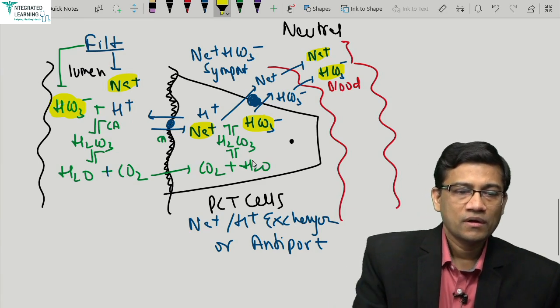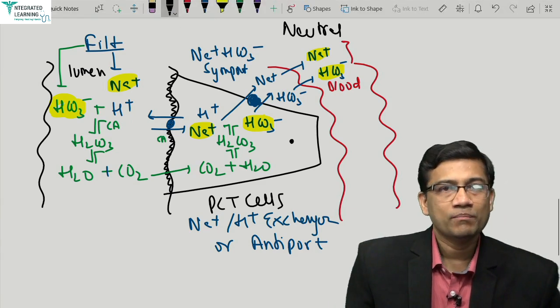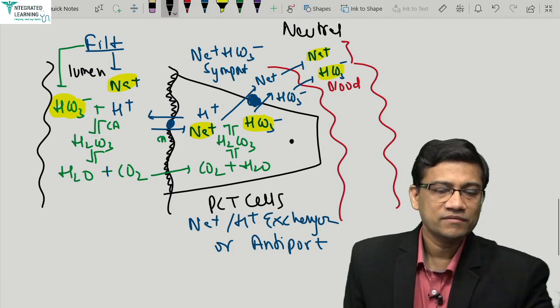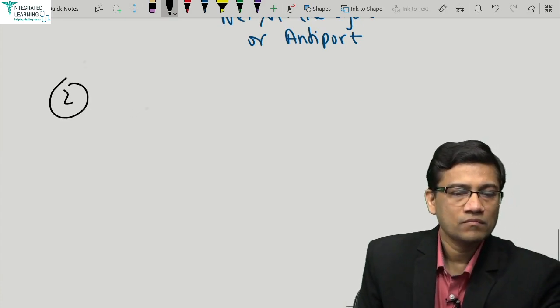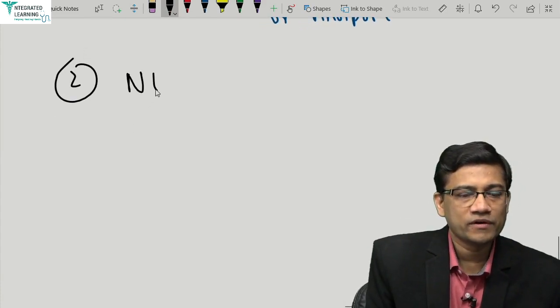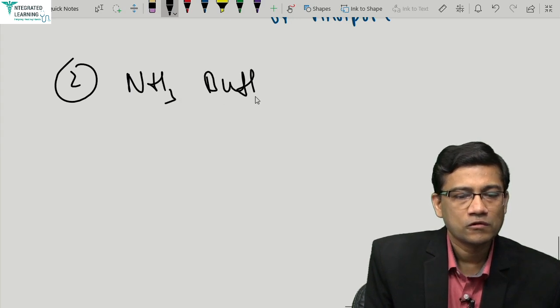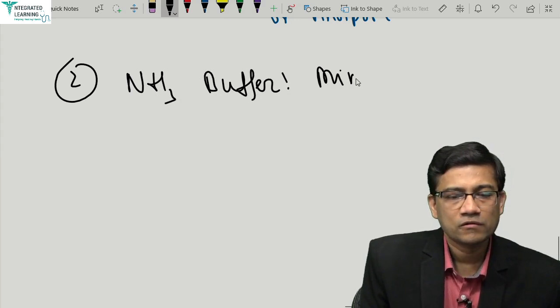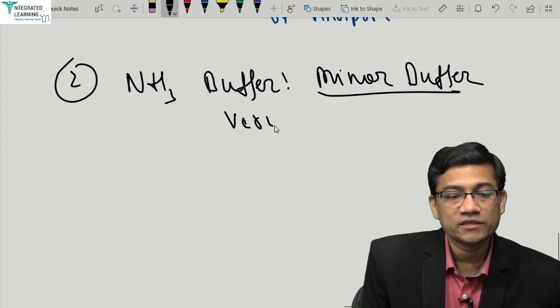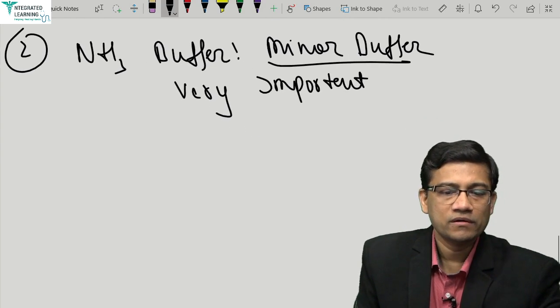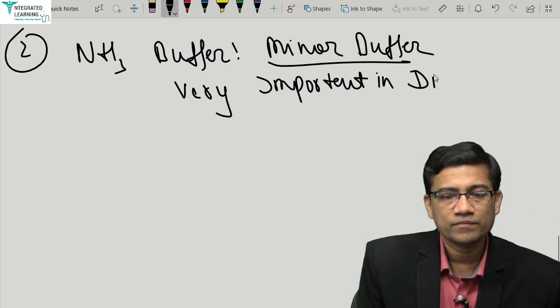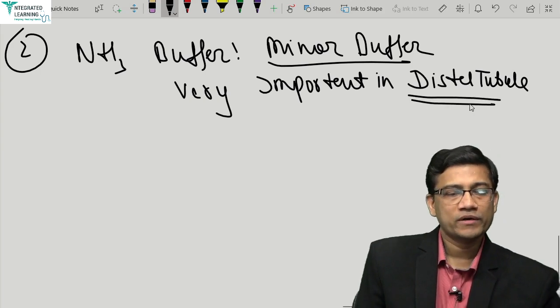Okay. Now we see the second buffer. The second buffer we have is number 2, the ammonia buffer. Now it's a minor buffer, but very important in the distal tubule. Very important in the distal tubule. Okay, so very important. What is the source?